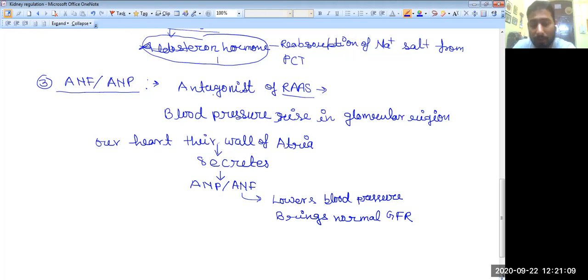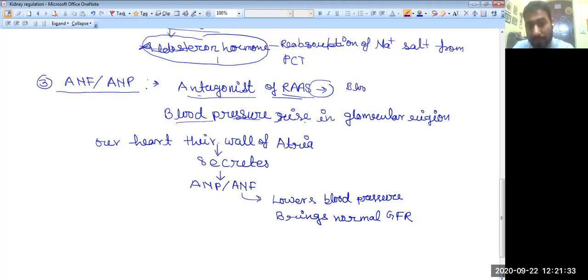This mode of action is the inverse of the RAS, the renin angiotensinogen aldosterone system. Here it acts as the antagonist of the RAS, and the basic function of the RAS is, when the blood pressure falls, to bring it back to normal.